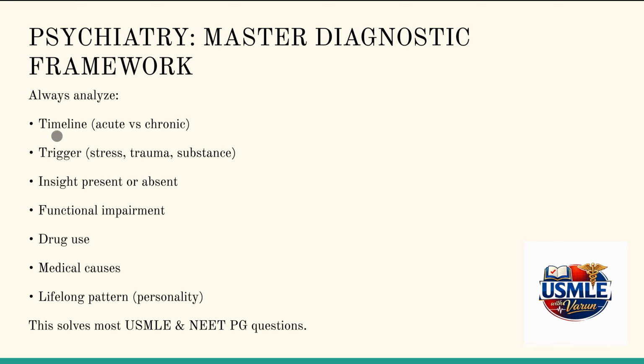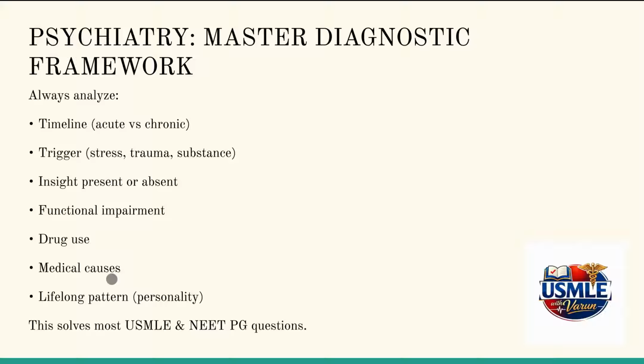Timeline is key. Timeline is the most important thing; it just halves out most of our provisional diagnosis. So looking at timeline is the most important feature. After that, we need to think about trigger, whether insight is present or not, if there's any functional impairment, if there's any drug use, if there's a medical cause that may have caused it, and whether it's a somatic pattern kind of disorder or just a psychological one.